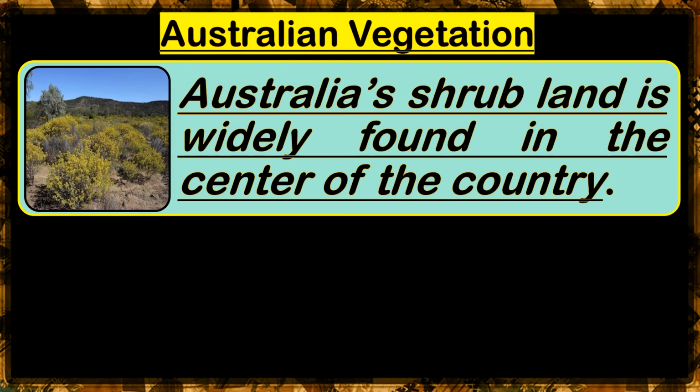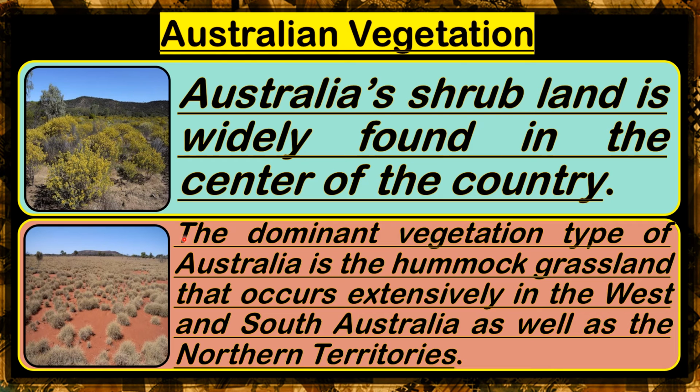Now, class, let us study about Australian vegetation. Australia's shrubland is widely found in the center of the country. The dominant vegetation type of Australia is the hummock grassland that occurs extensively in the West and South Australia, as well as the Northern Territories.